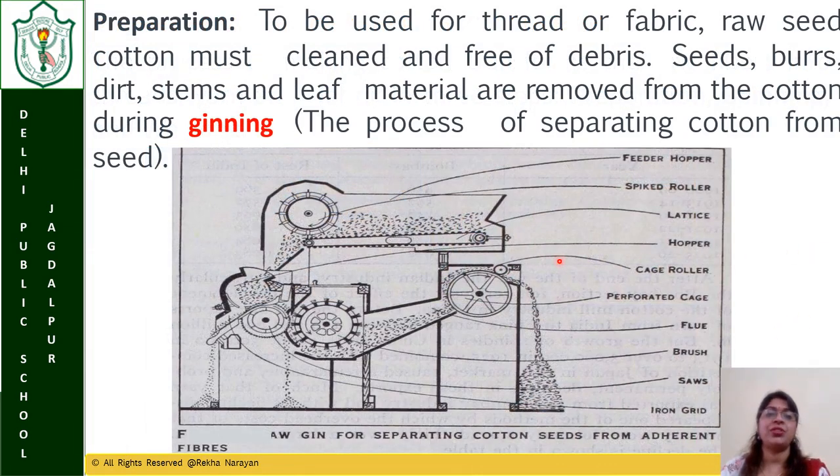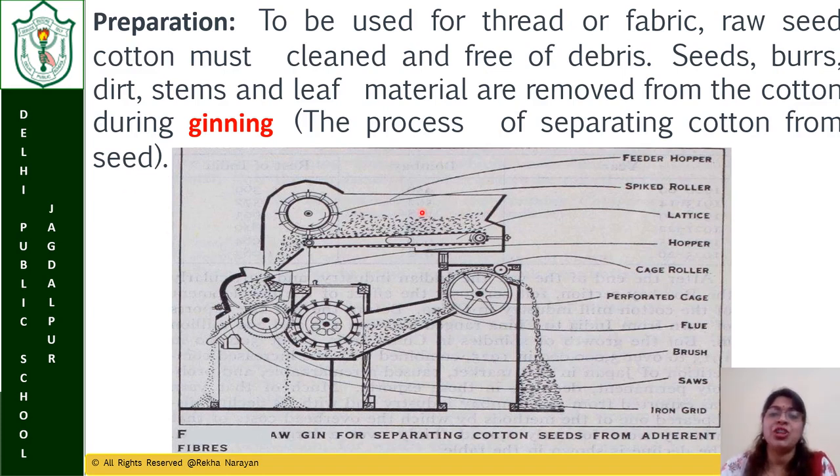Next is preparation. To be used for thread or fabric, the raw cotton must be clean and free from debris. Debris means dirt. Seeds, burrs, which are little knots, if present in the fabric, are also separated. Seeds, burrs, dirt, stems and leaf material are removed from the cotton bolls, and this process is called ginning. What is ginning? The process of separating cotton fibers from the seed, from the bolls, is called ginning.